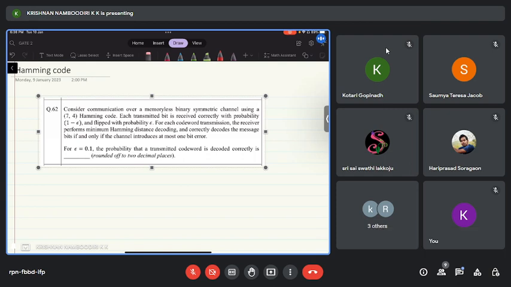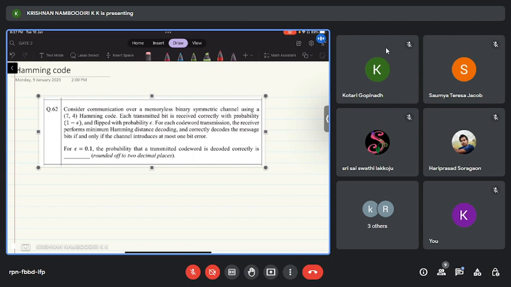So this is again a question that appeared in the 2022 GATE exam. This is a question related to coding theory, error control coding. So the question is as follows.